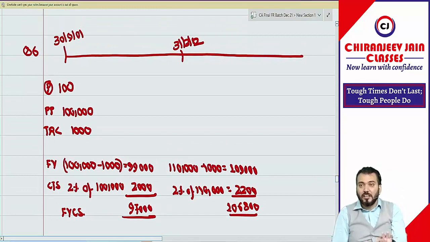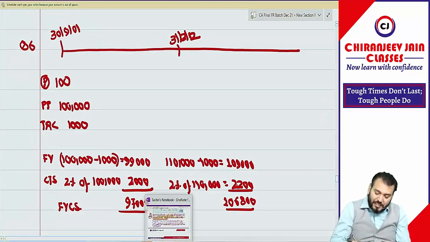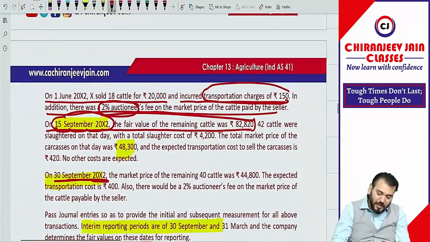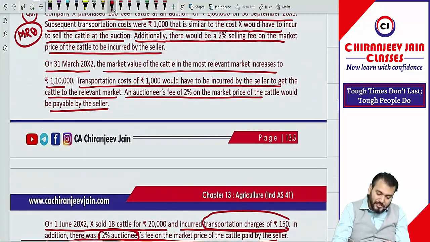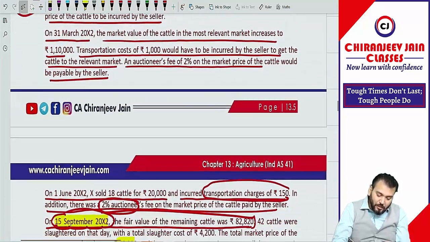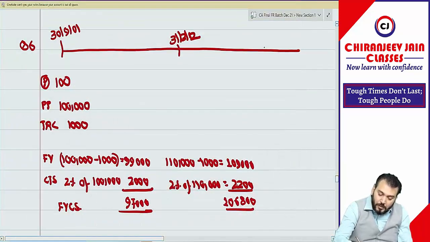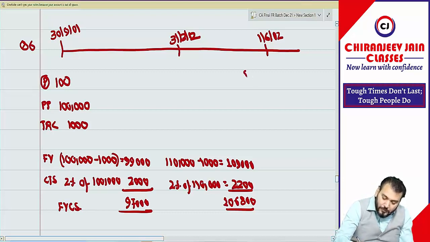Once you have written this, the journal entry is very simple. Then something happened: they have done the sale transaction. Sale was done on 1st June 2002. 18 cattle were sold. The sale price is 20,000.